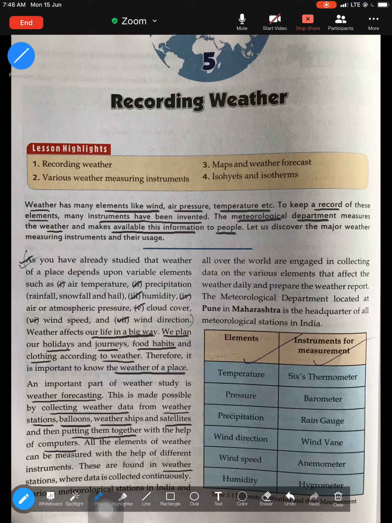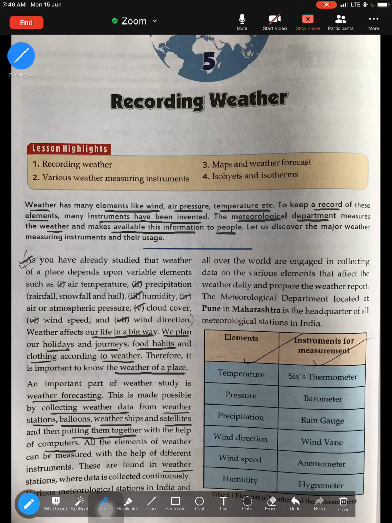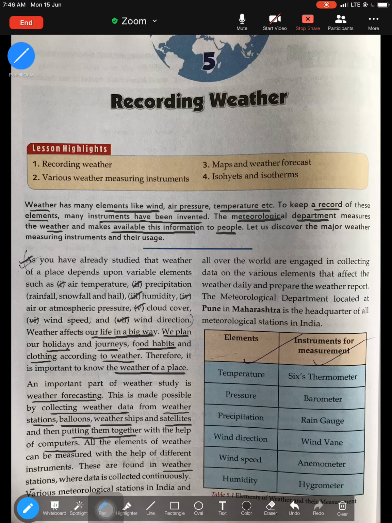So please know that all the various instruments of weather are found in a place called a weather station. A weather station is a place where you will find all the different instruments kept for recording and collecting data. All right, so the weather station is a very important term for you to remember. Now various meteorological stations in India and all over the world are engaged in collecting data on the various elements that affect the weather daily and preparing the weather report.